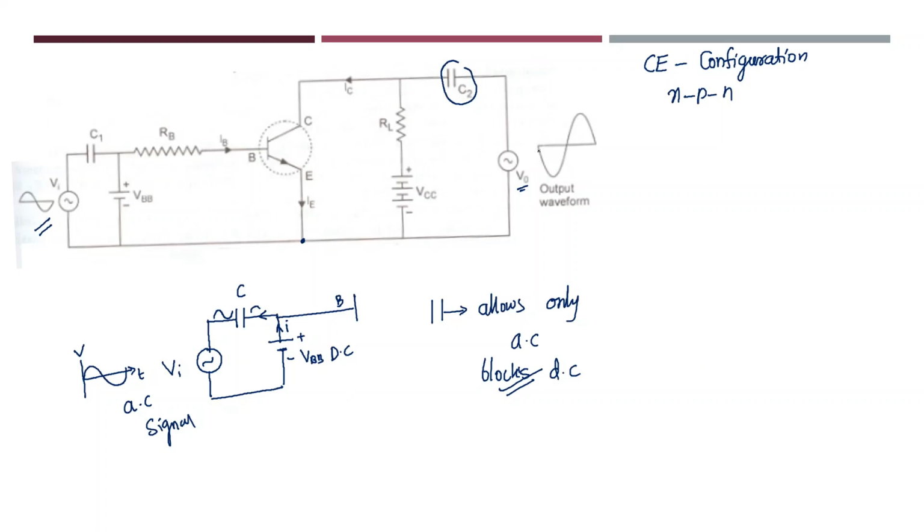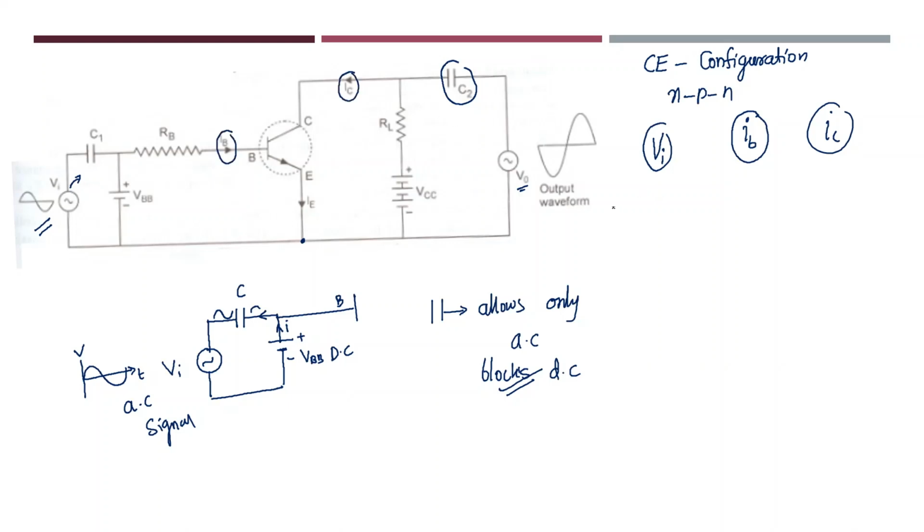Now see here, whenever there is a change in input current, this is the input current, this is the input voltage. Whenever the input voltage is applied, there will be some input current. The input current is given to the base region. Now whenever there is input base current, what will happen? There will be a collector current. Whenever we are giving some input voltage signal, this will cause a base current. Due to this base current, there will be a collector current.